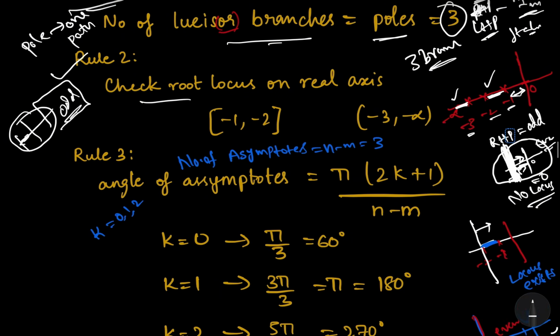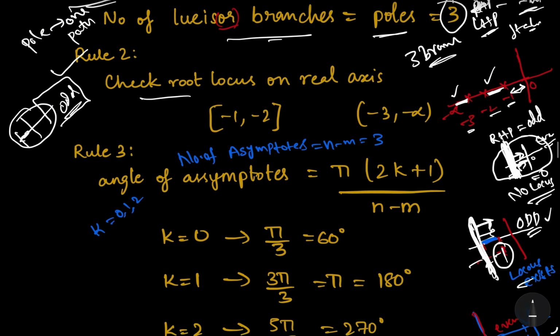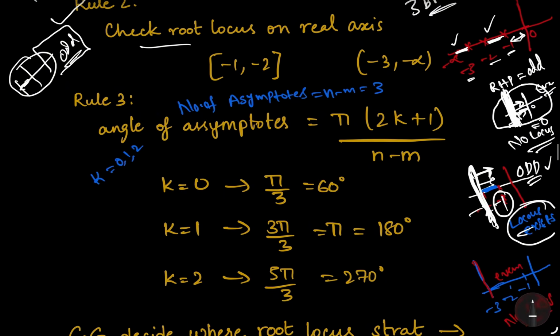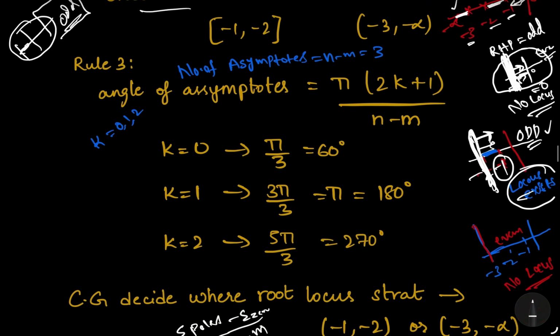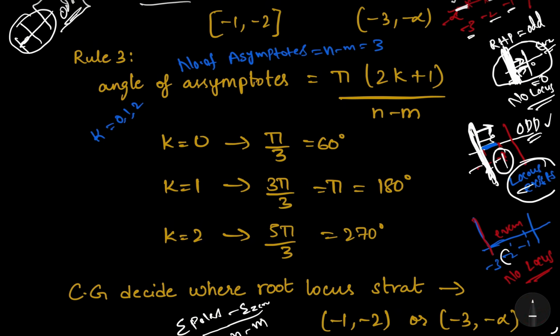Now check between minus 1 and minus 2. How many poles and zeros are there to the right of minus 2? Always check the right side. There is one pole, that is minus 1. That means we have an odd number, so definitely the locus will exist. Then check one more interval, between minus 2 and minus 3.